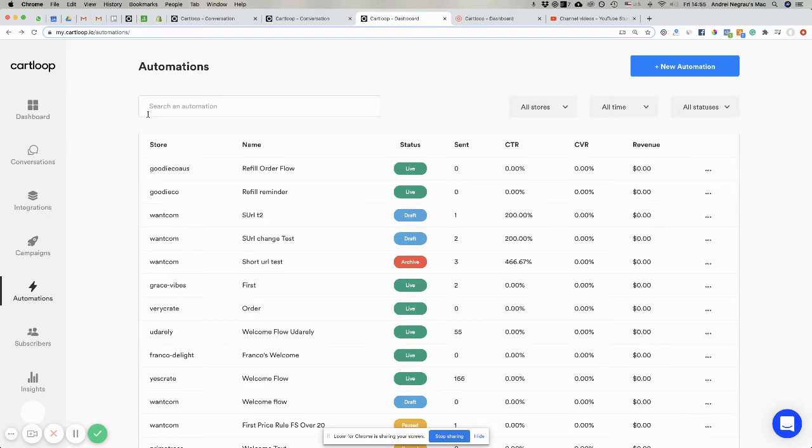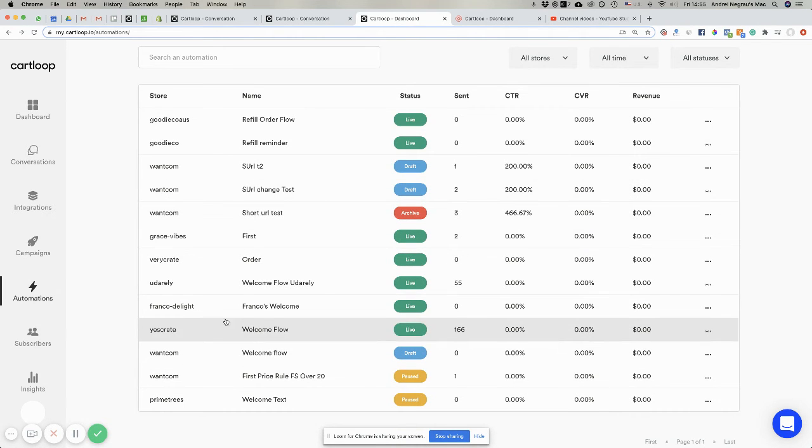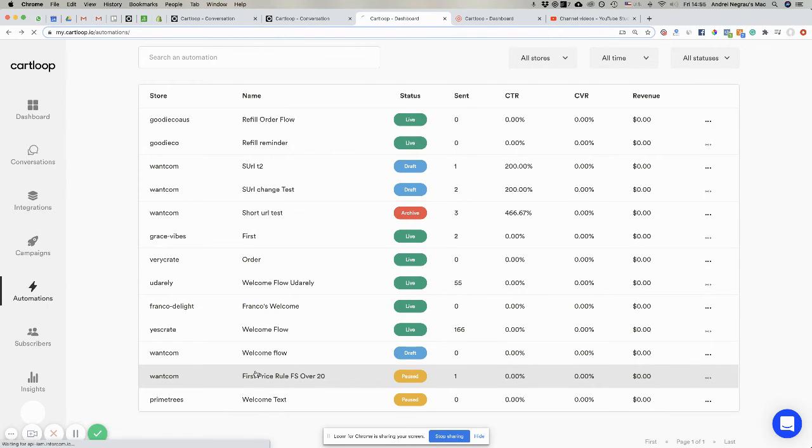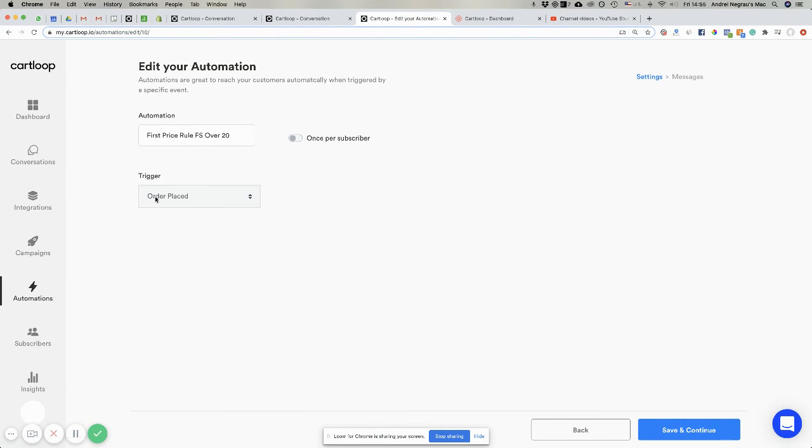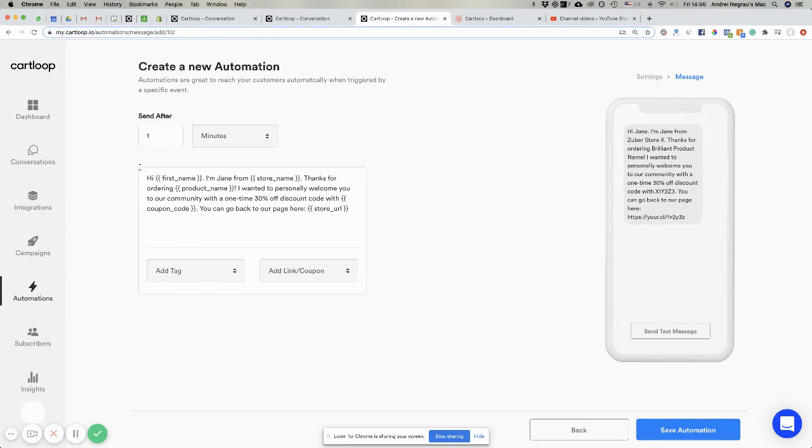And if you look here in this section, this is where the customer, the store, can make changes to these flows. We'll call them flows, automation flows, okay? So we're gonna have a look. They do something like this, order placed. So this message gets sent after someone places the order, and it gets sent 1 minute after, and they just create this kind of message, and they add the link, they can add tags, and this is how it looks as a preview.